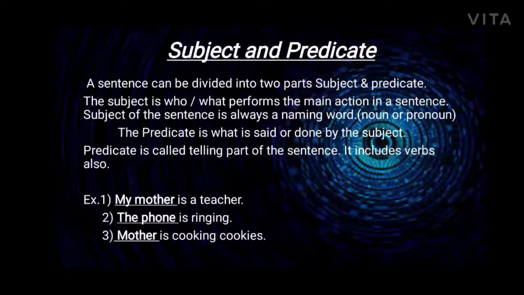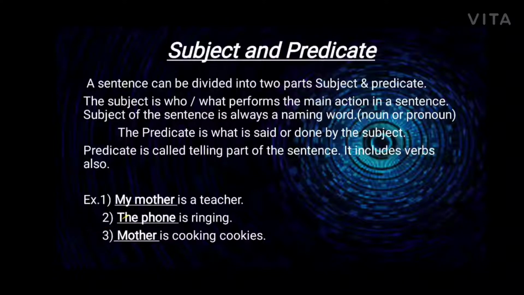Let's see some examples. In the first example, my mother is a teacher. Here, my mother is a naming part of the sentence. So, it is the subject. And what is my mother? She is a teacher. So, is a teacher is the predicate. See, here is, that verb, is also included in the predicate.